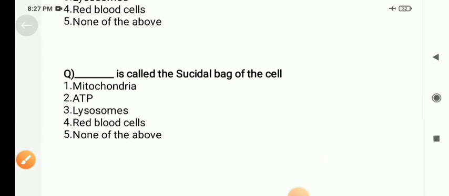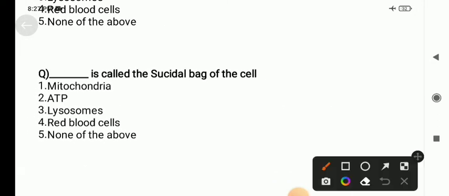Coming to the next question, Dash is called the suicidal bag of the cell. Mitochondria, ATP, lysosome, RBC and none of the above. So the suicidal bag of the cell is known as lysosome.